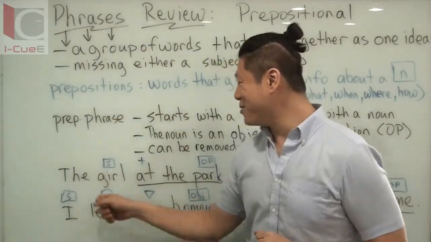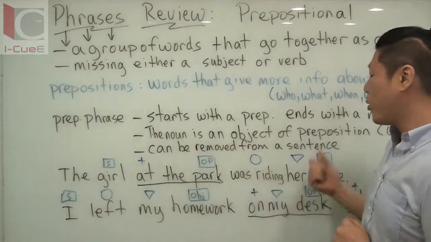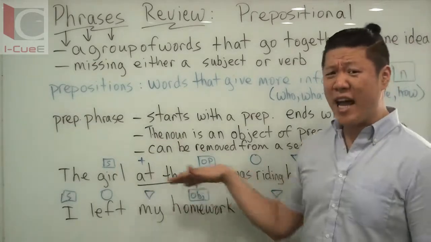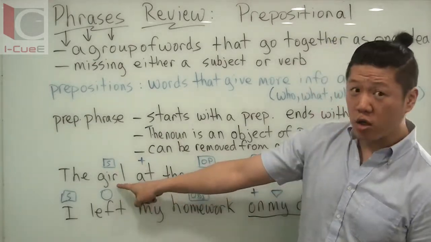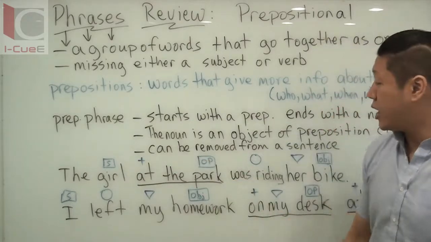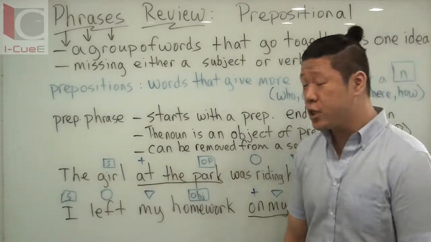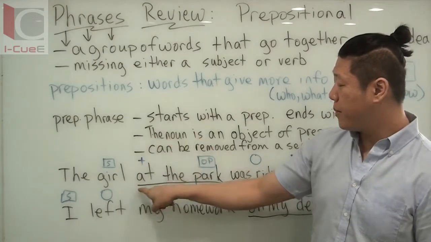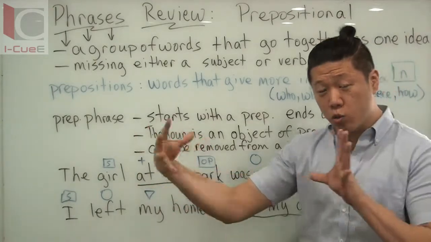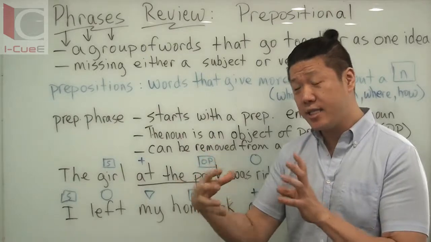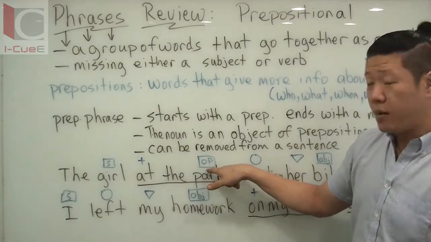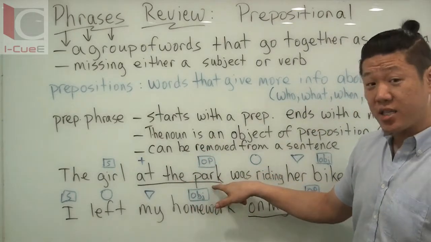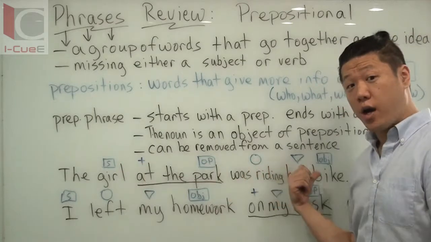So here's our example. The girl at the park was riding her bike. There's a lot of nouns here. If you look at it, the girl is a noun, your subject noun. At the park is your prepositional phrase. At, our plus symbol, starts with a preposition. At the park, these words go together. This is one idea, and this is your object of preposition. Park is a noun, but not your subject or your object.